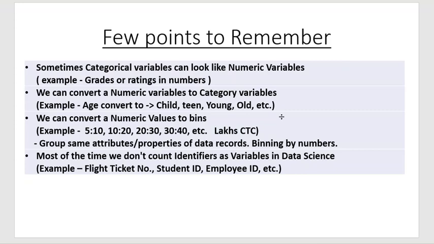So in 5 to 10 lakhs we may get 5,000 employees, in 10 to 20 lakhs we may get 3,000 employees, something like that. For easier analysis or from the business perspective, we can group them, and sometimes we call them bins. We can discuss bins further in the next video.